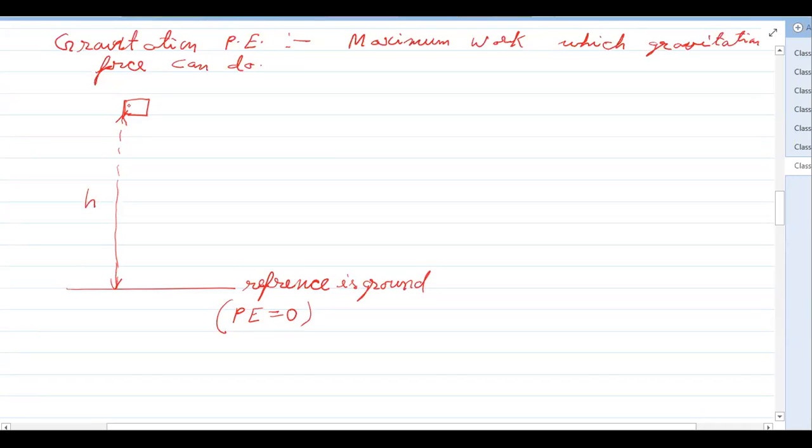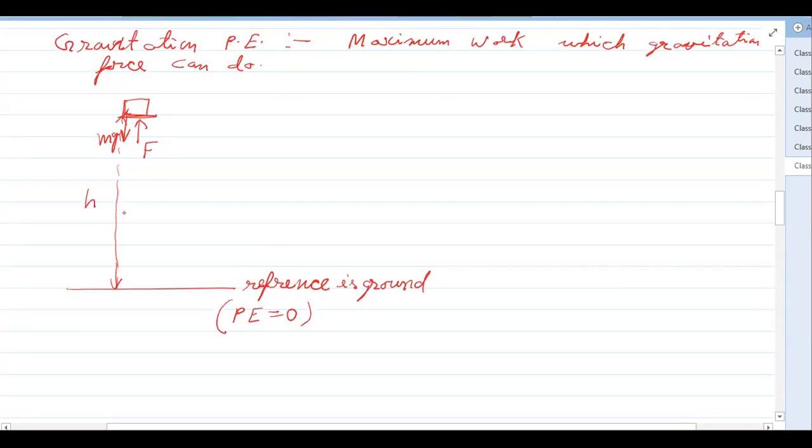When the object comes from height h to the ground, how much maximum work can it do? Suppose it is coming down, with some external force applied on it and gravity also acting. Gravity is acting downward, the external force is acting upward, and the object is slowly lowered.